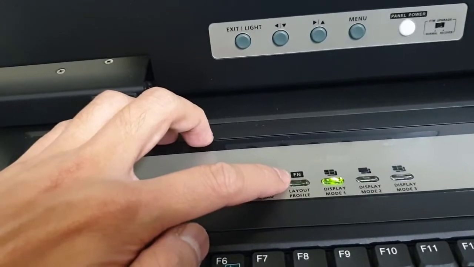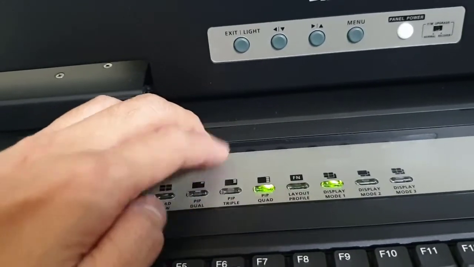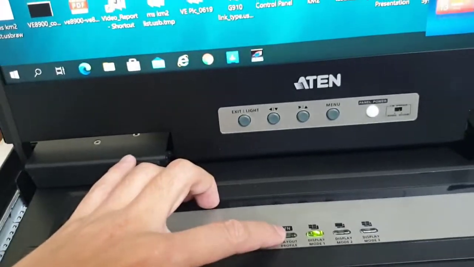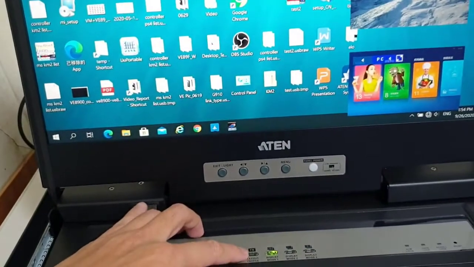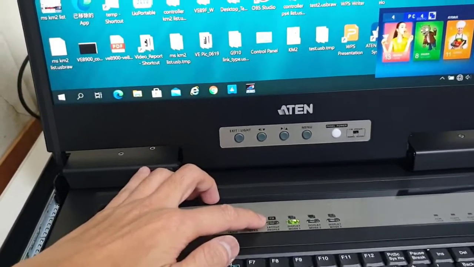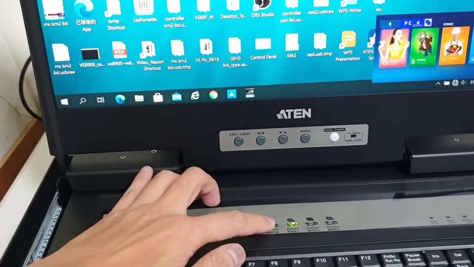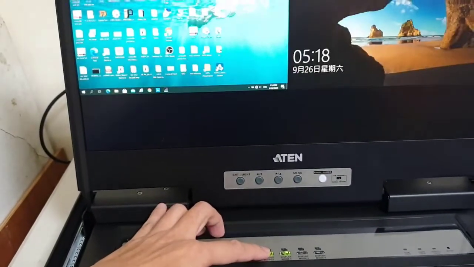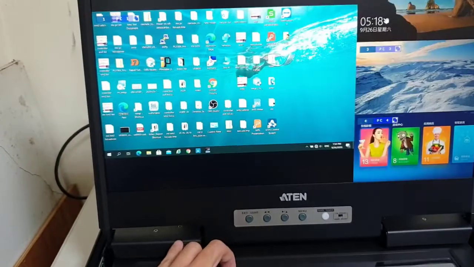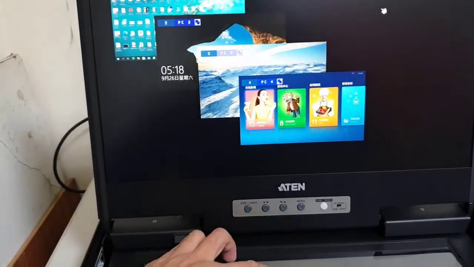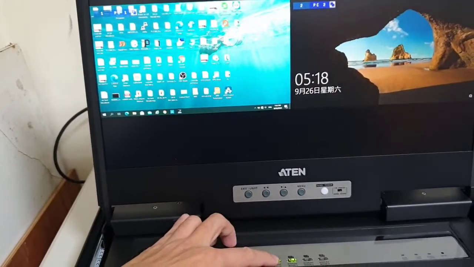The user can pre-configure the multi-display mode you would like to choose, and this model supports up to 4 multi-display modes. So by just pushing this button, the KVM will choose the display mode the user preset.